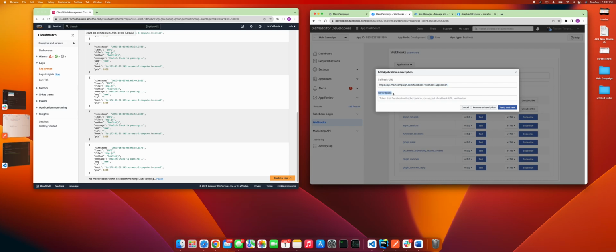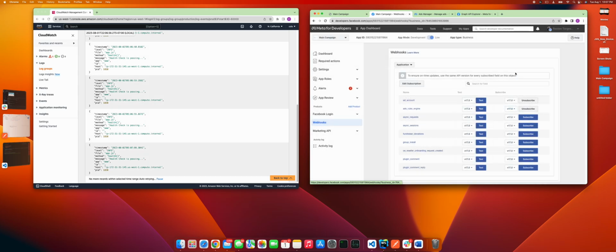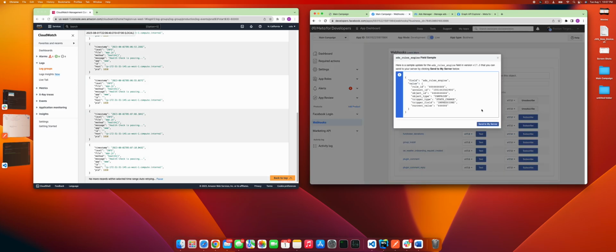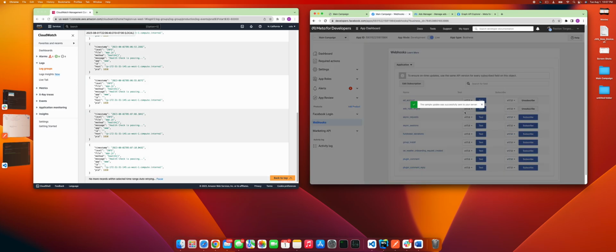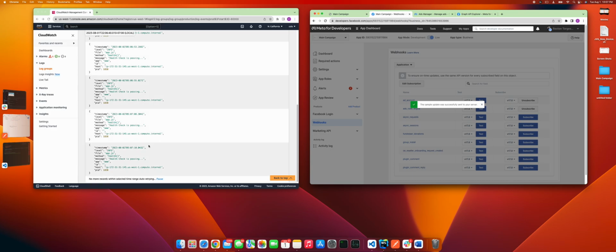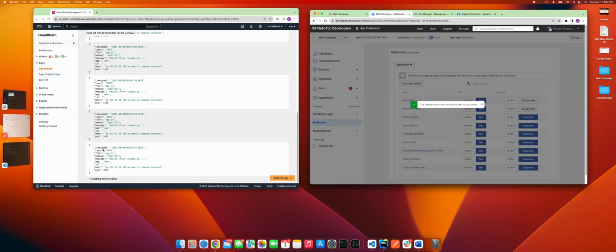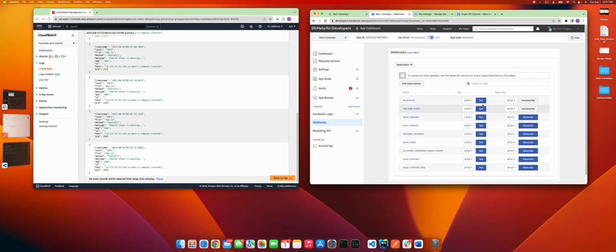I already used the verified token. So if I test the ad rules engine, I would expect to see a log show up on the screen. You can see over here, I'm not getting any new logs with the test webhook.